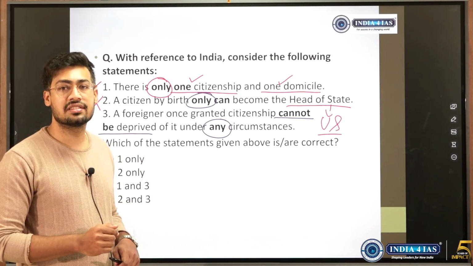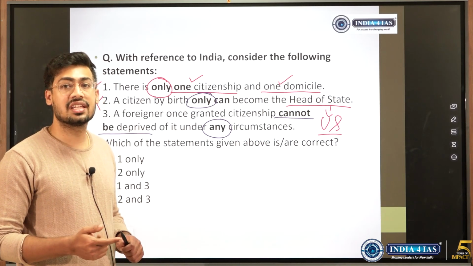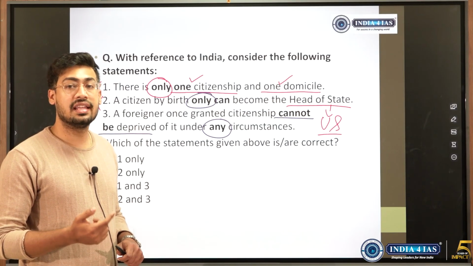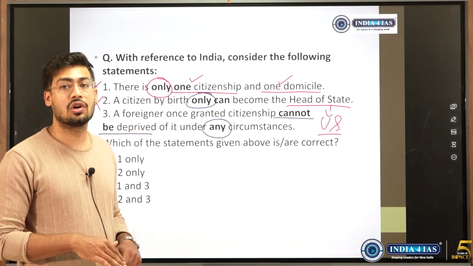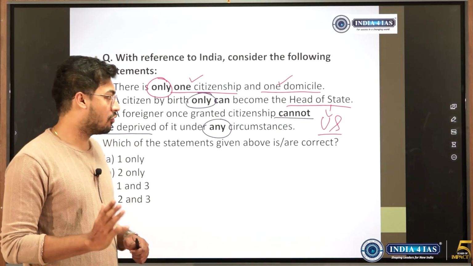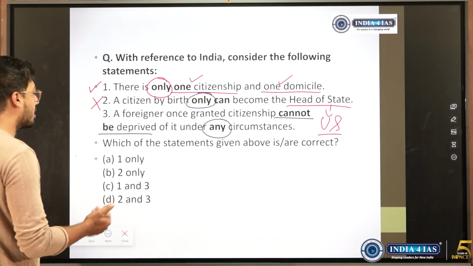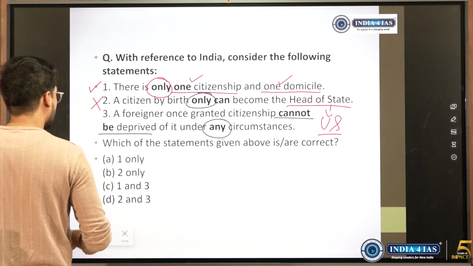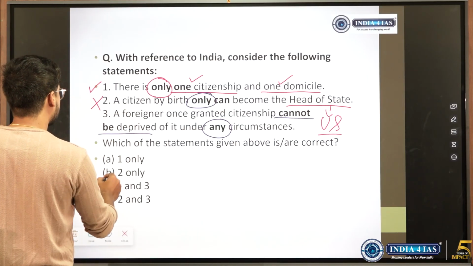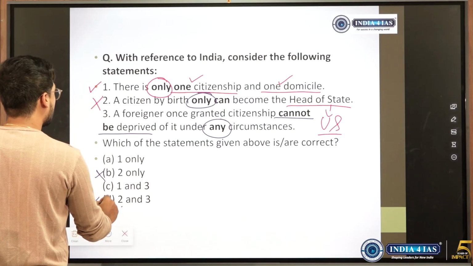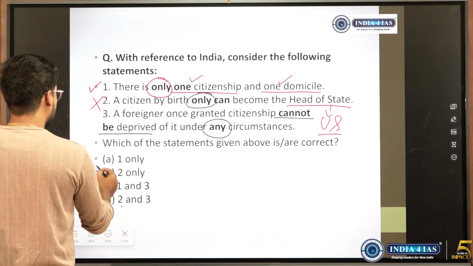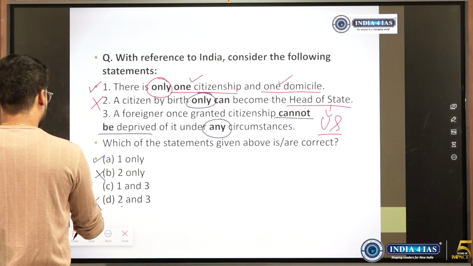Just like yesterday we discussed that someone who is imprisoned for more than 5 years has been disqualified for the rest of his life to contest. So that is also wrong. So when such extreme things are given, we have to take them as wrong in the general case. So in this case 1 is correct, 2 is wrong, 3 is wrong, 4 is wrong, and only 1 is correct. So the answer is A.